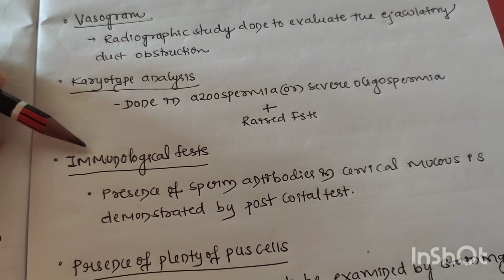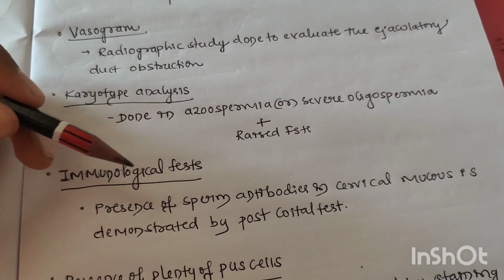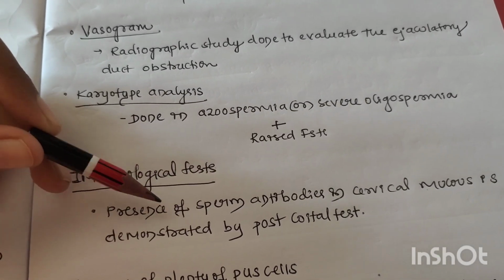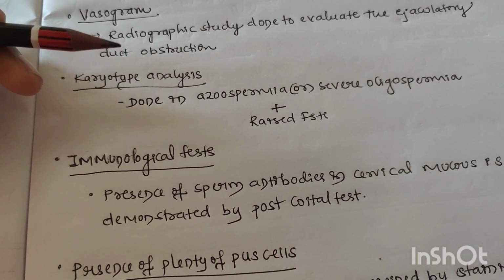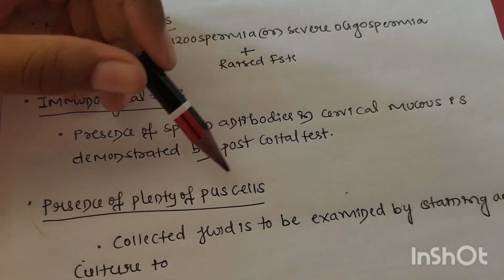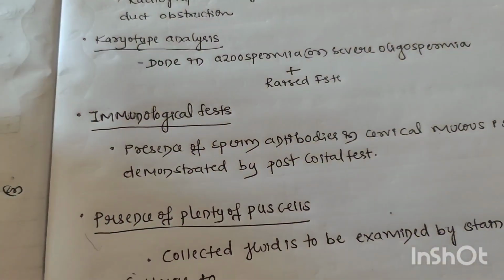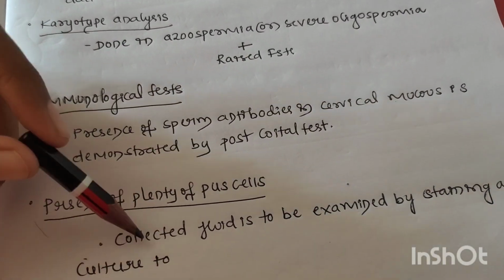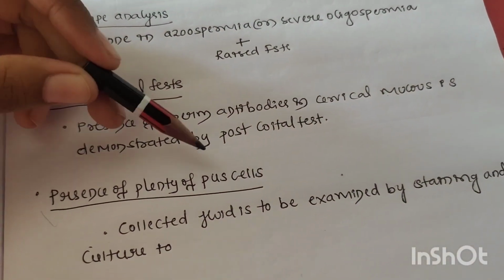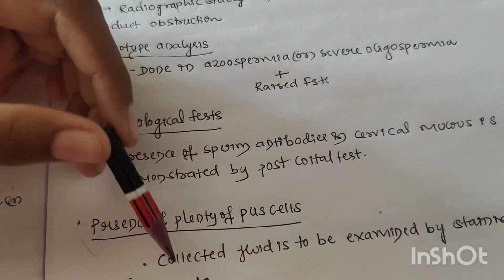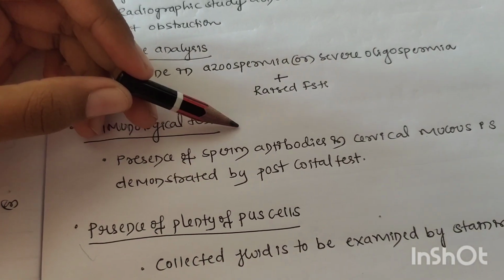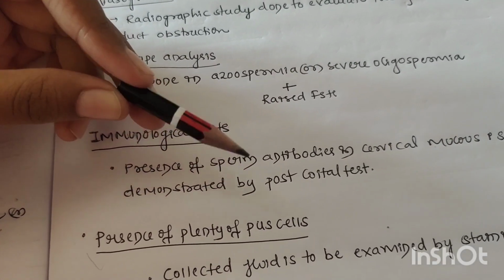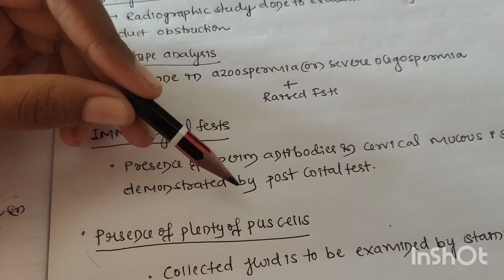Then immunological tests. Presence of sperm antibodies in cervical mucus is demonstrated by the postcoital test. Regarding the postcoital test, we will discuss the topic in upcoming videos. Then presence of plenty of pus cells. If in semen analysis we diagnose plenty of pus cells in the semen, we should collect the fluid and examine it by staining and culture. By culture, we identify the organisms causing infection there. When we identify the organisms causing infection, we can give suitable antibiotics for those organisms to the patients.